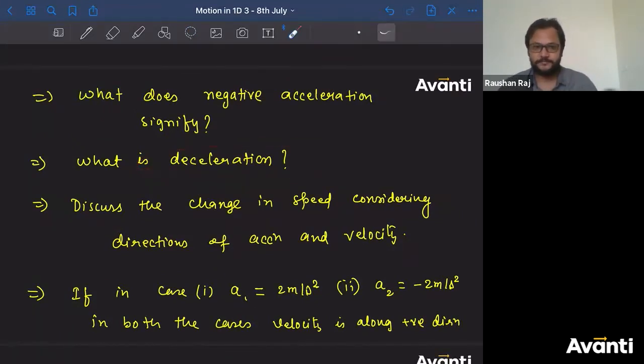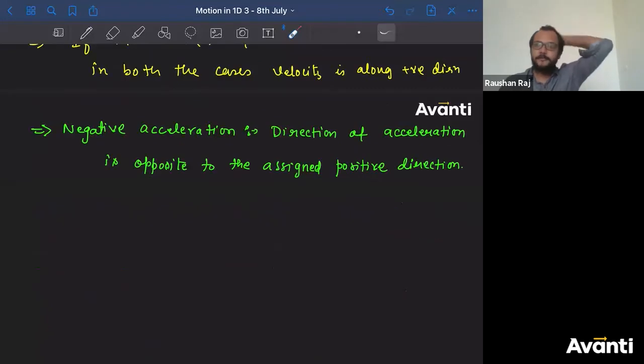What is deceleration? Negative acceleration? Illa. What is deceleration, bacha? Reduction in speed. Here you can say something of that sort.